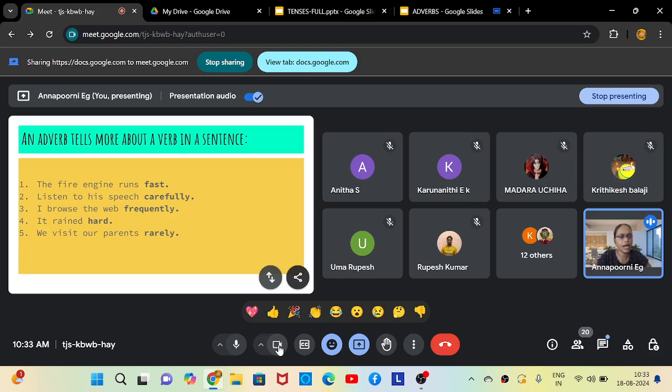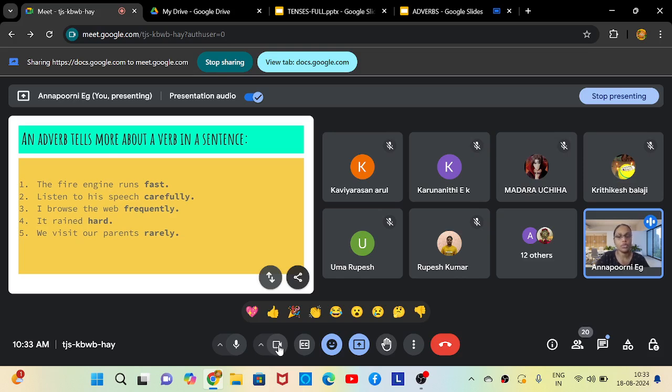What does it mean by raining hard? Rained hard. What does it mean? கனத்த மழை. Kanatha Malai, or you can also call heavy rains, right? So heavy rains, you might have known that in Kerala it was heavily raining for the last 1 month, okay, and also a place called Wayanad was badly affected by the landslides. So it was the result of hard rains or heavy rains.